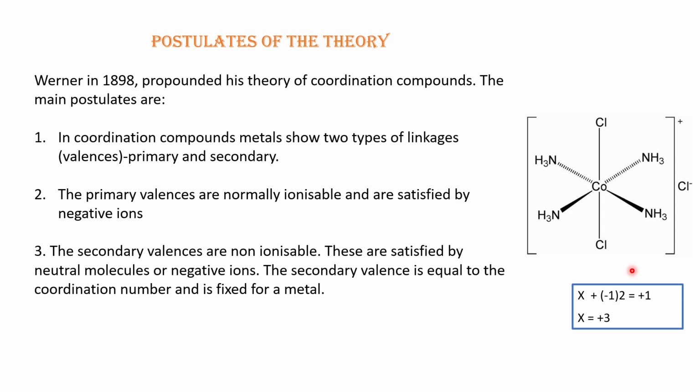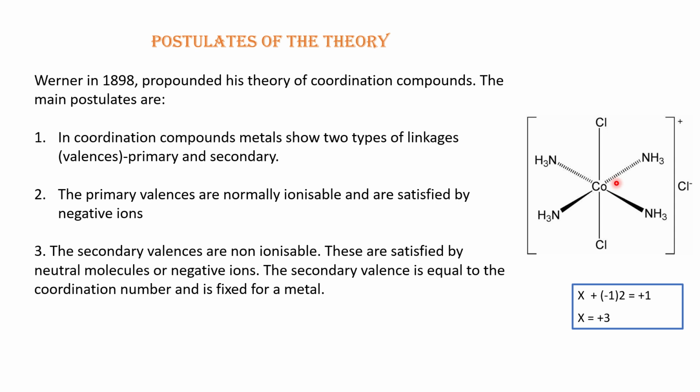Let us find out the primary and secondary valencies for this compound. To find out the primary valency of the coordination compound, we first have to find out the charge of the central metal ion. The charge on the central metal ion itself is the primary valency of that metal.